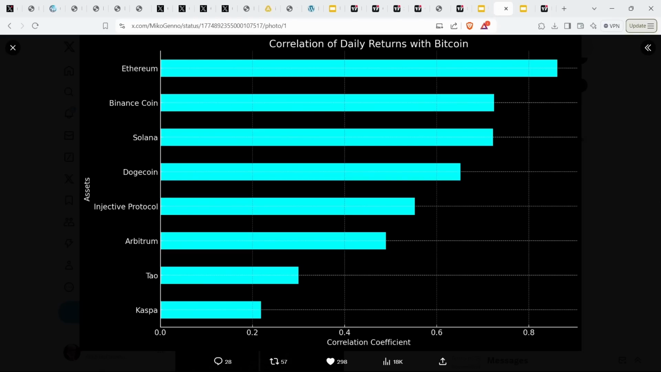And this intuitively makes sense because of the correlation of daily returns with Bitcoin. Most other assets are extremely correlated, with Ethereum at 0.8, and then the higher market cap projects such as Binance, Solana, and Dogecoin all having correlations of above 0.6, but then Casper has an extremely low correlation at 0.2. So that makes sense, because if Bitcoin is highly correlated with global liquidity and Casper is highly uncorrelated with Bitcoin, then that also indicates that Casper is going to be less correlated with global liquidity.